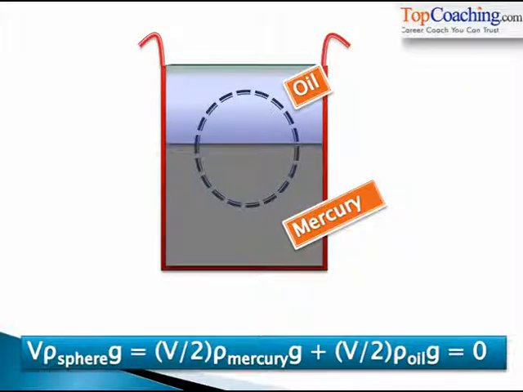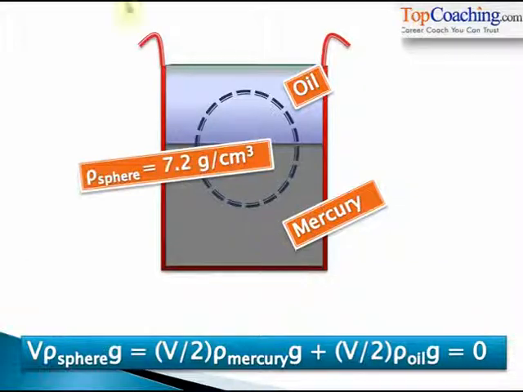The weight of the sphere is V, the volume of the sphere, into density of the sphere into G. The upthrust due to mercury is the volume of the mercury displaced by the sphere, that is V by 2, isn't it? Because half of the sphere is immersed in mercury, into rho mercury into G. The upthrust due to oil is volume of the oil displaced by the sphere, that is V by 2, into density of oil, rho oil into G. V cancels off in this expression. On simplifying this expression, we get the value of the density of the sphere as 7.2 gram per centimeter cube. There you go. That's our answer.